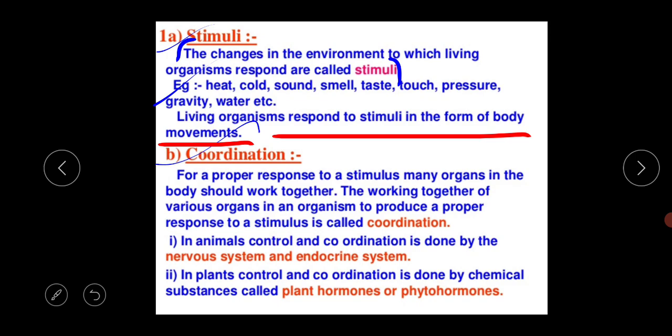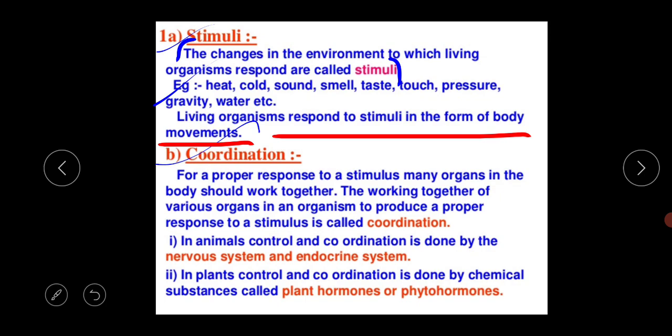By body movement, by walking, by doing any activity. So all living organisms show sensitivity, some kind of sensation, to changes in the environment.